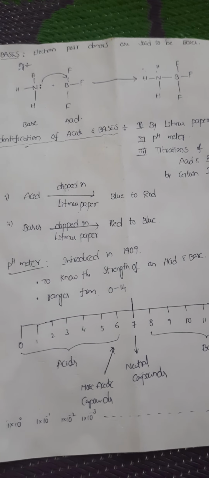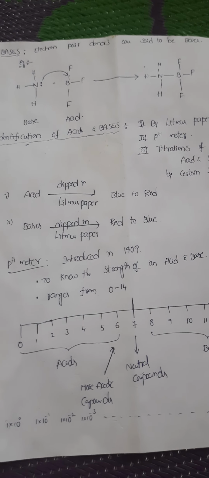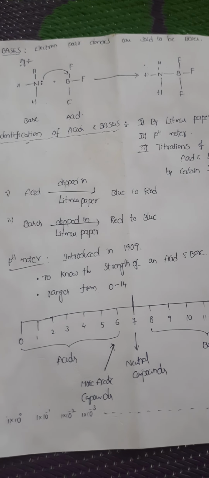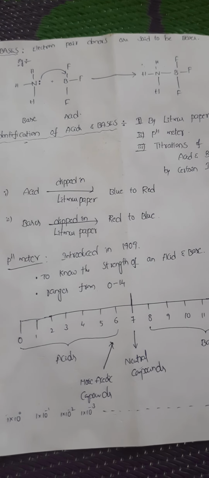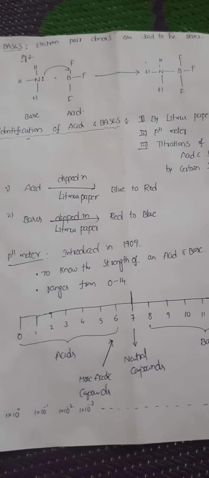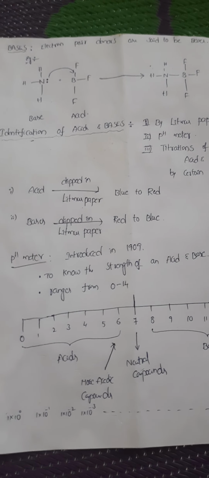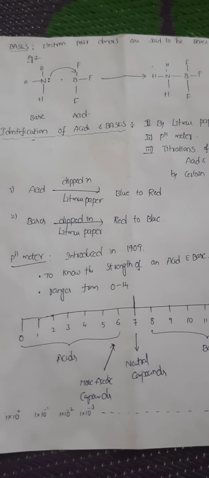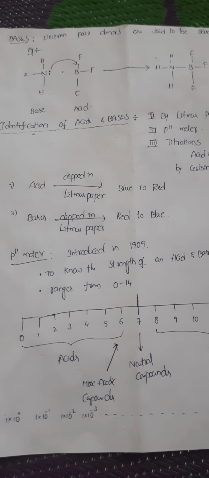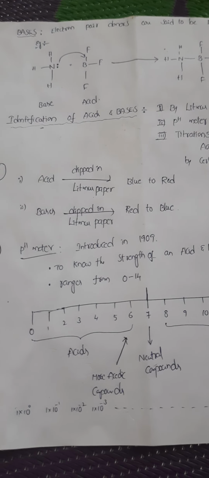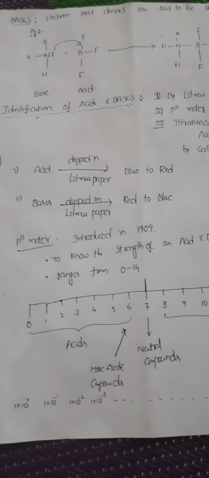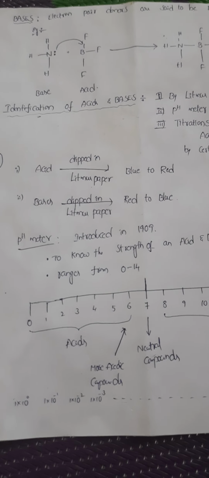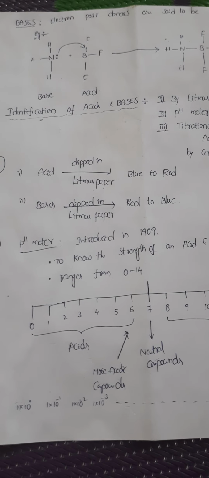Yes, we have a litmus paper. If a particular solution is dipped in the litmus paper, upon dipping the litmus paper into a particular solution, if the color of that litmus paper turns from blue to red, it is said to be an acid. And upon dipping the litmus paper into a particular solution, if the color changes from red to blue, it is said to be a base.